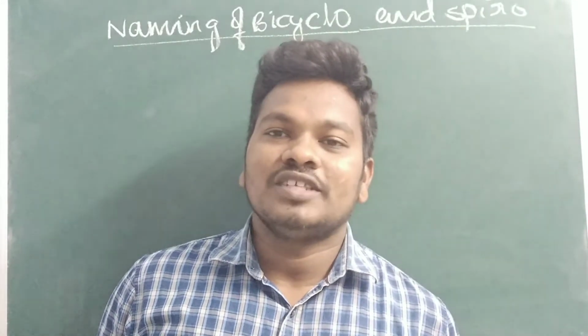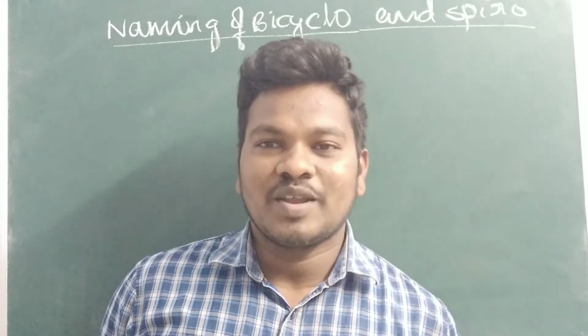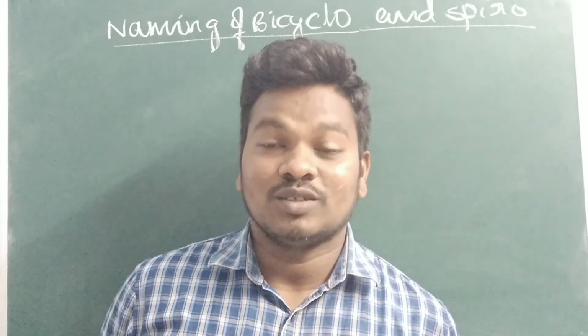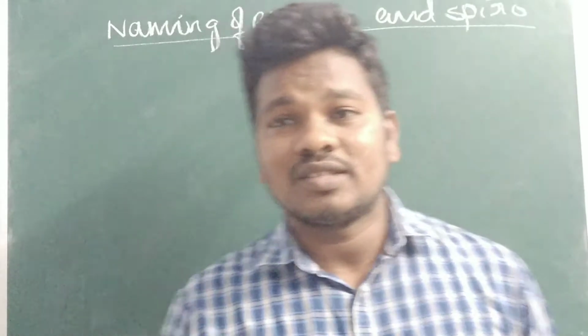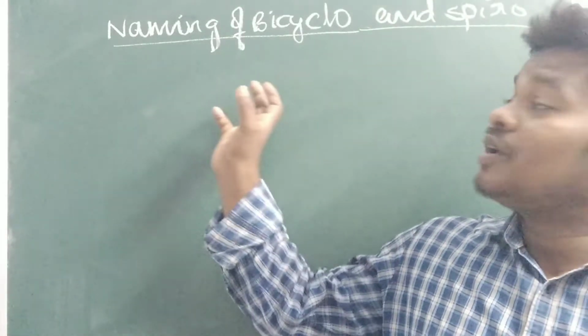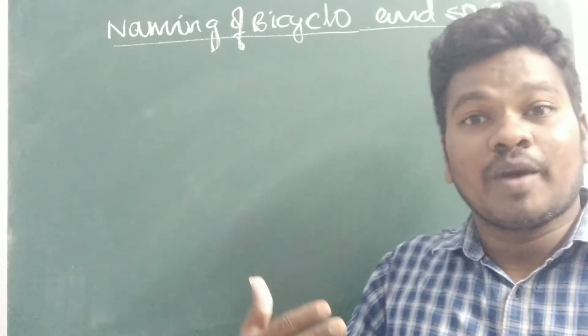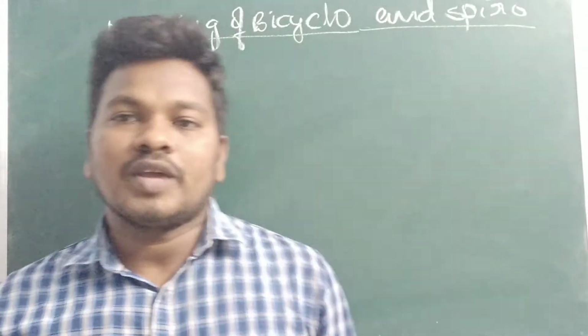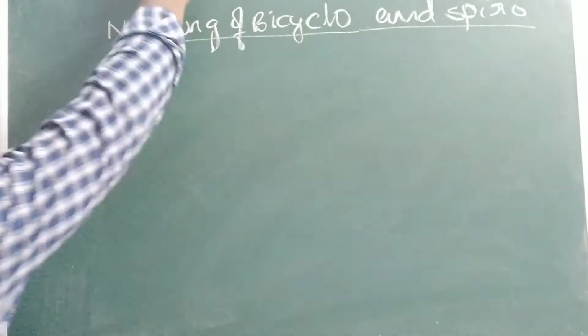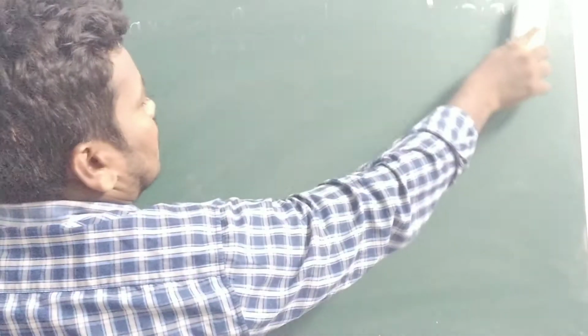So last class we discussed the IUPAC naming of cyclic compounds. In this video we are going to discuss the naming of bicyclo and spiro compounds using IUPAC naming. So you can see the bicyclo compound. Later we will discuss the spiro.